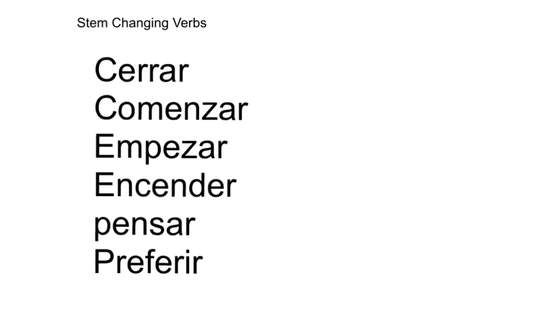Besides the word querer, here are some other verbs that are also stem-changing verbs, in which the E changes to an IE inside that shoe pattern. Which letter is it? It's always the next to the last. That is, the next to the last vowel, which you'll notice in cerrar it's an E. There's the last vowel. The next one is an E there in comenzar. Here it's empezar. Entender, the next to the last vowel is an E. Pensar, the next to the last vowel is an E. And also preferir, the next to the last.